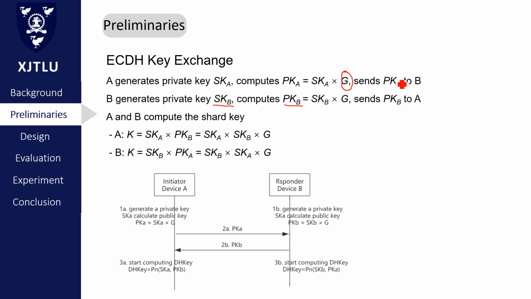And then, both of them send the public key to each other. Finally, they can get the same shared key, which is private key A times private key B times J. In Bluetooth technology, private key A and private key B are the long-term keys that will not be changed in the device.